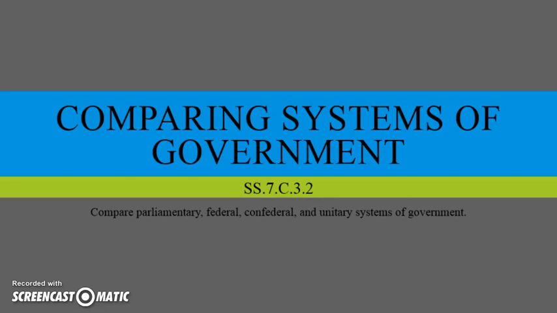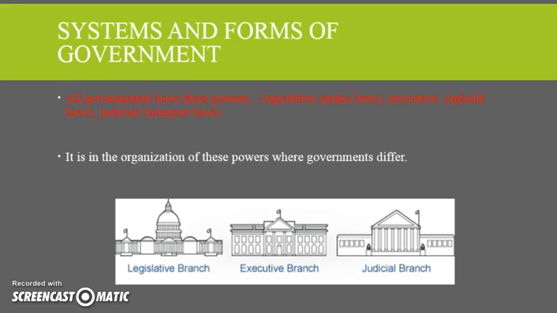Hi there. In this episode, we're going to be comparing systems of government. In order to understand systems and forms of government, you have to realize that all government is about power. And there's basically three different types of power: legislative power, the power to make laws; executive power, the power to uphold those laws; and judicial power, the power of the courts to interpret laws. Now, the differences in different governments is how those powers are shared and organized.